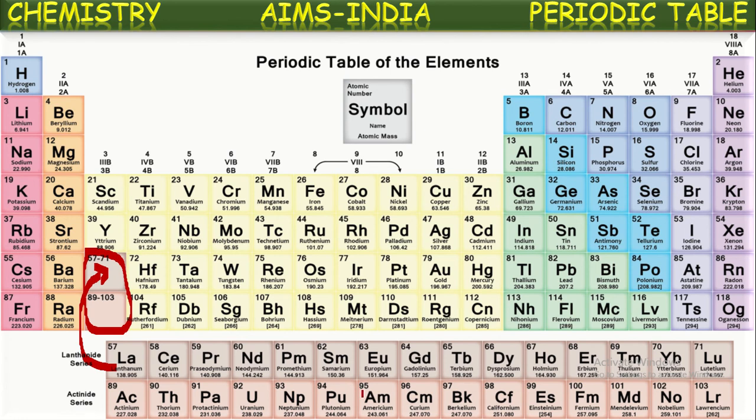So to avoid the inconvenience in writing, these 14 elements are written separately here at the bottom of the table. Now it became 18 columns, which we call groups. Okay, in the same way here, these 14 elements are to be placed in this position. Okay, this is about the long form periodic table.